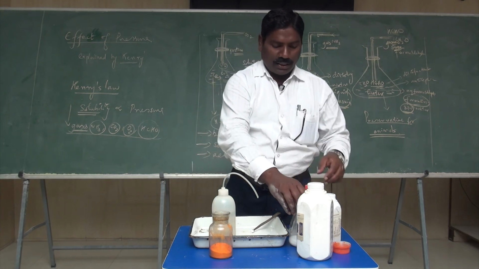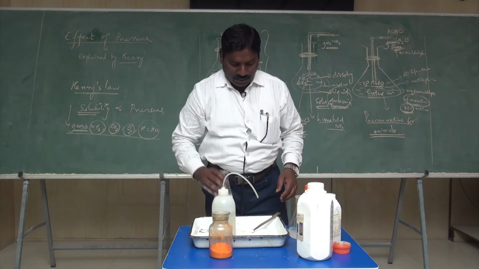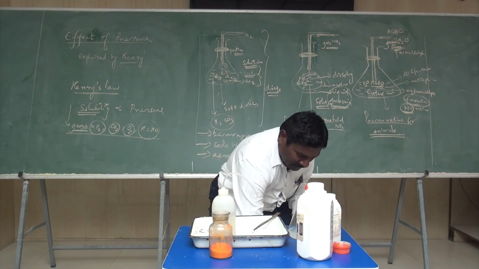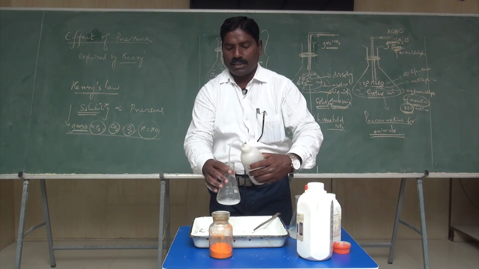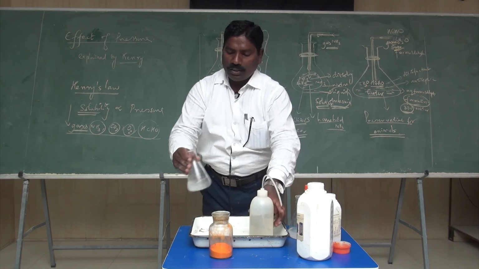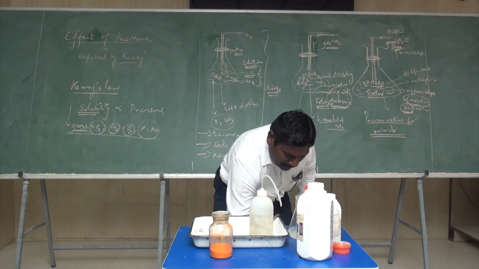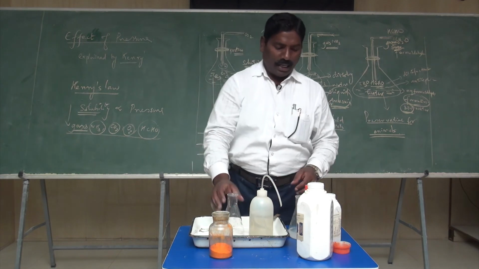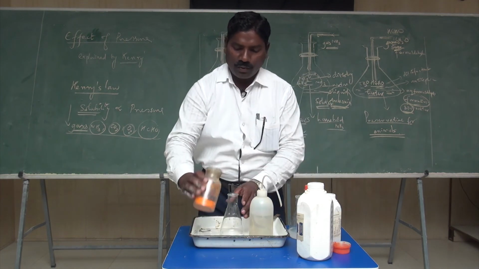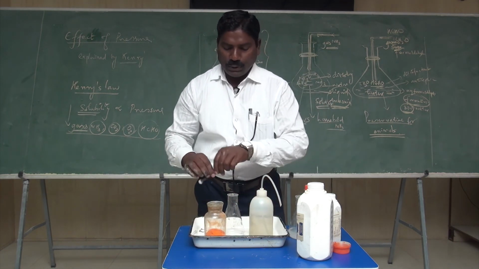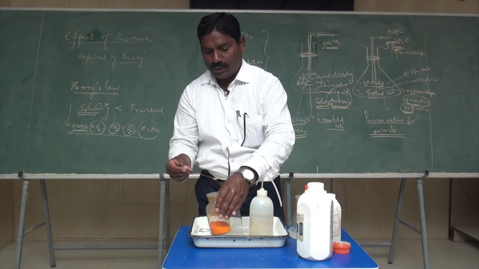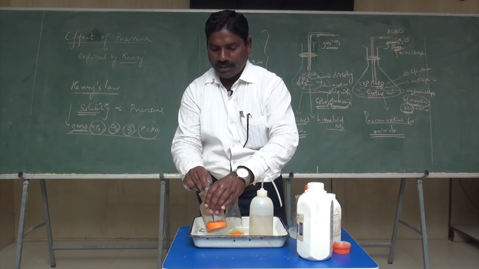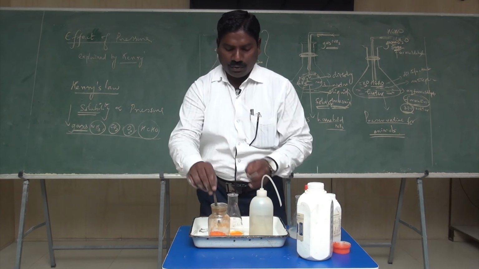Next we are going to see what a concentrated solution and a dilute solution are. Concentrated solutions have a larger amount of solute present in the solution. I take this solute, the inorganic solute, and dissolve it into water.